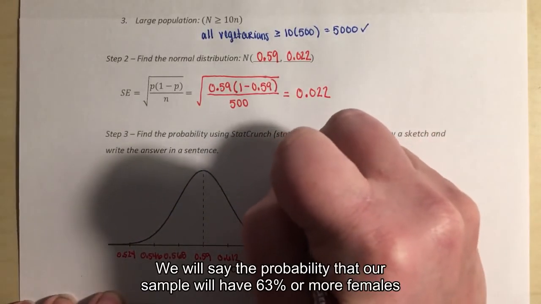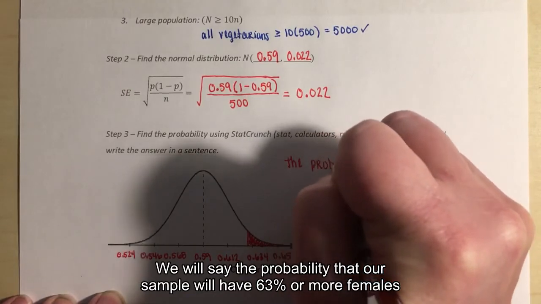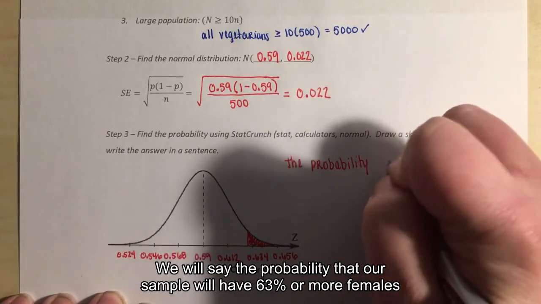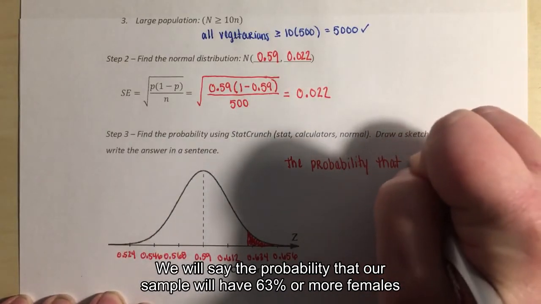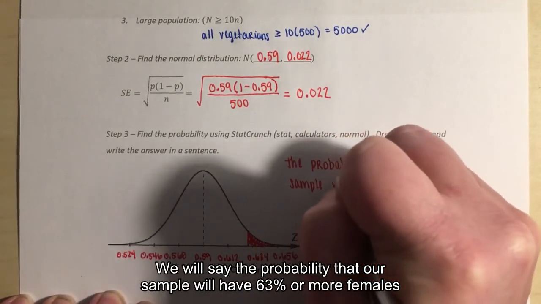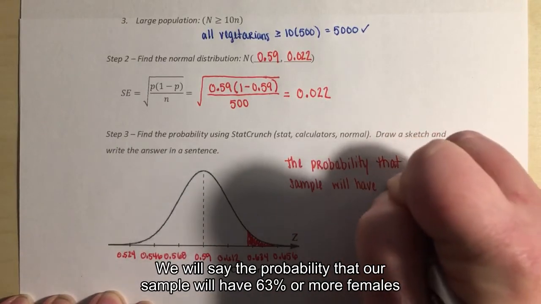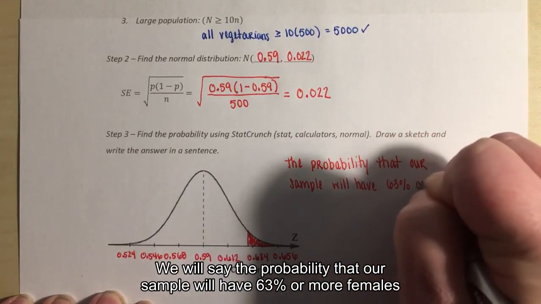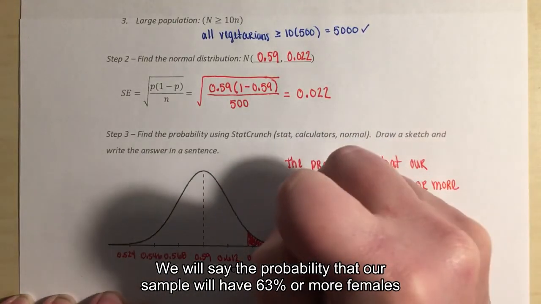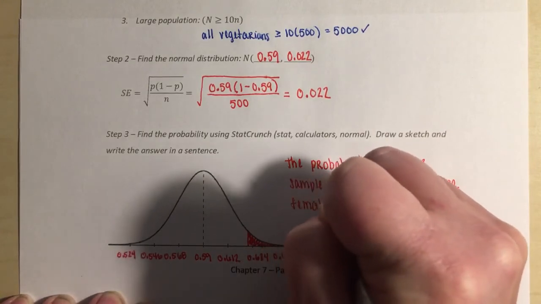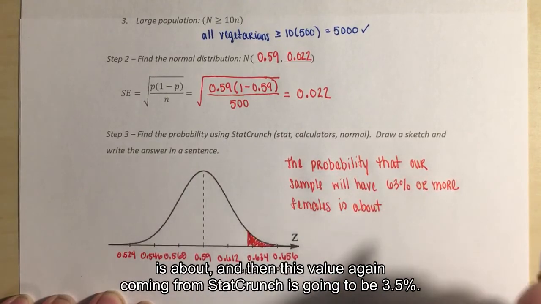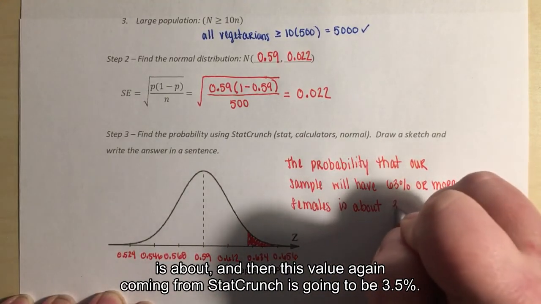So we will say the probability that our sample will have 63% or more females is about, and then this value, again coming from StatCrunch, is going to be 3.5%.